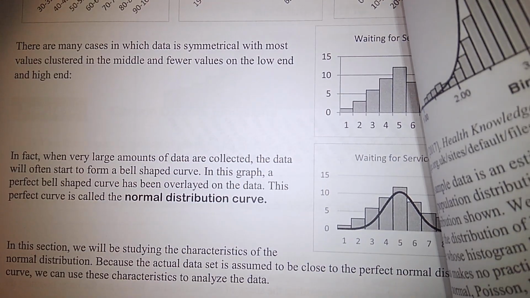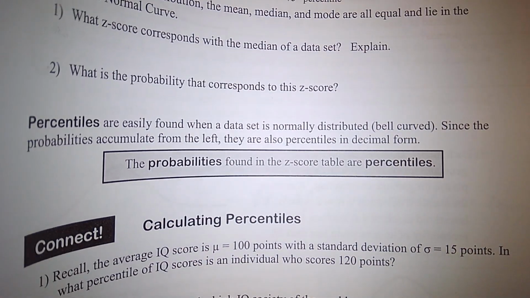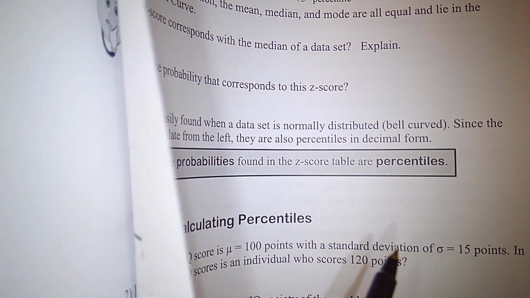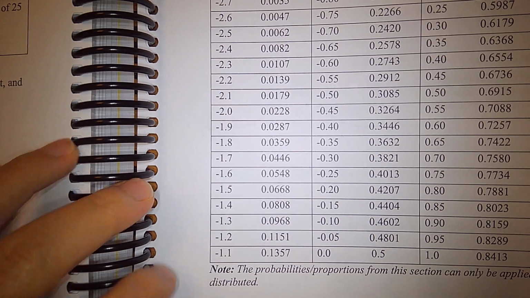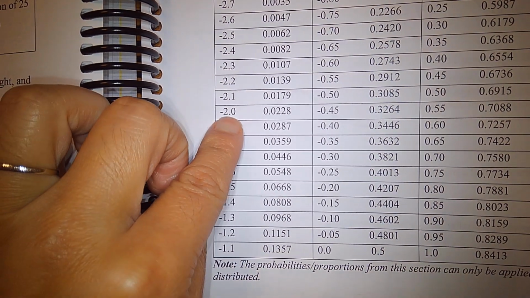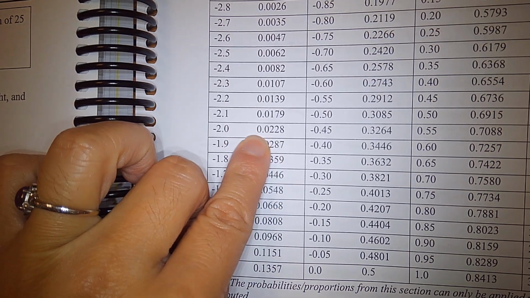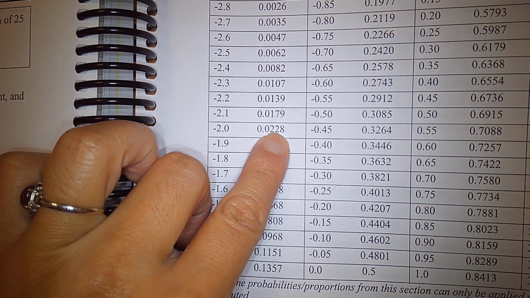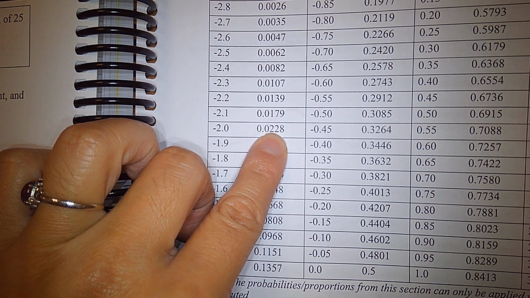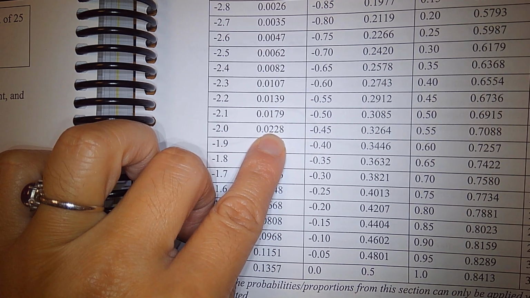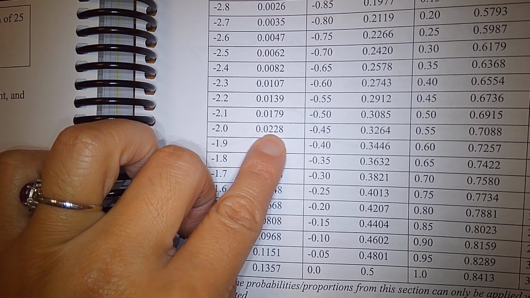In the z-score table, for each z-score there is a corresponding probability. Remember Danny? Danny's height is 5 feet, the z-score is -2, and the corresponding probability is 0.0228. In percentage, that is 2.28%, and that percentage is also the percentile for Danny's height.